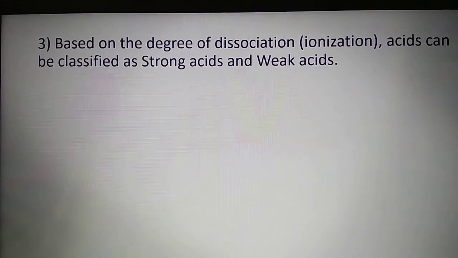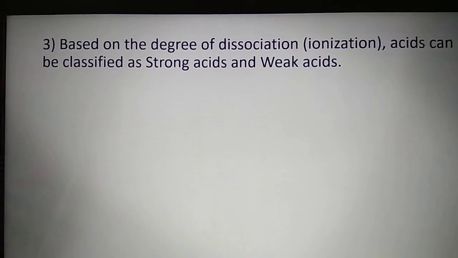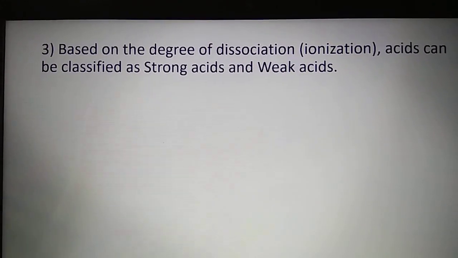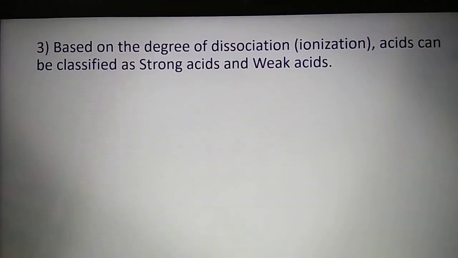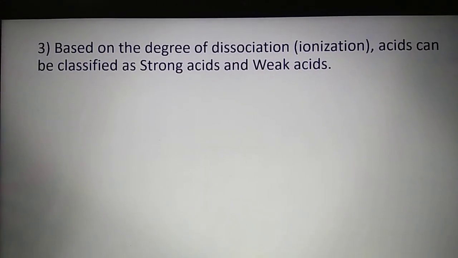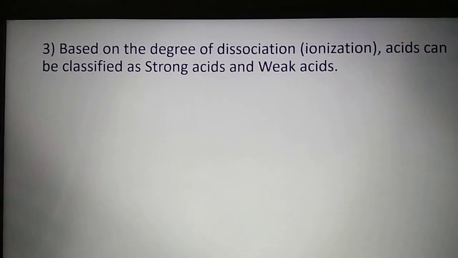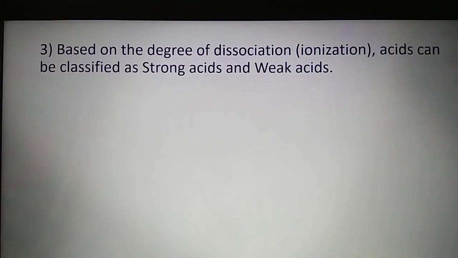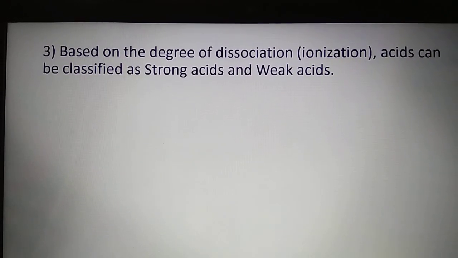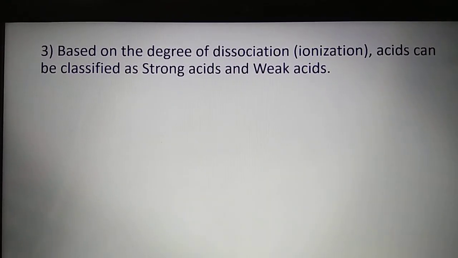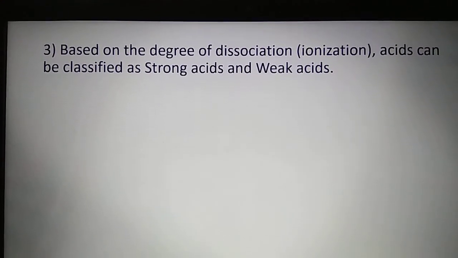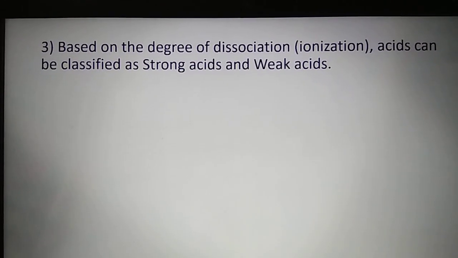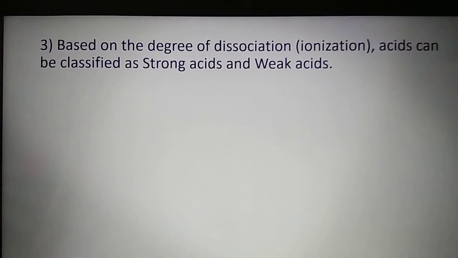Based on the degree of dissociation or degree of ionization, acids can be classified as strong acids and weak acids. Now here we have to understand the concept: what is degree of dissociation or degree of ionization. Dissociation means breaking down or splitting up of acid into the ingredient ions, that is hydrogen ion or hydronium ion along with other anions. Ionization means conversion of the given substance into constituent ions. So we can use both terminologies, either degree of dissociation or degree of ionization.